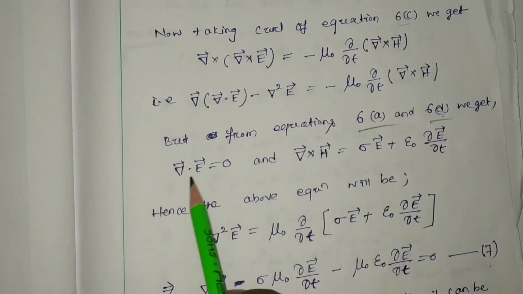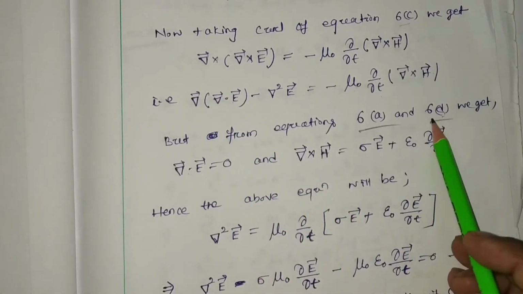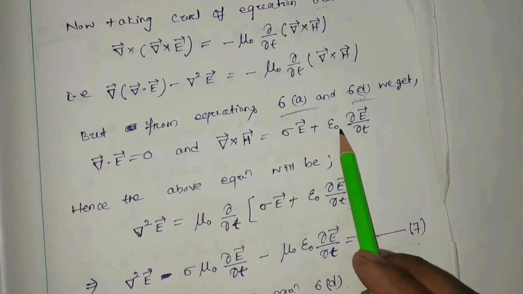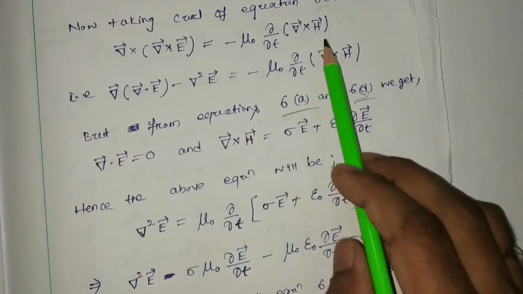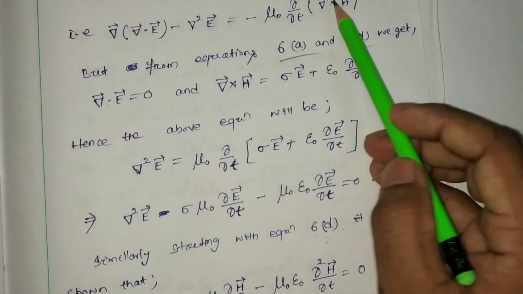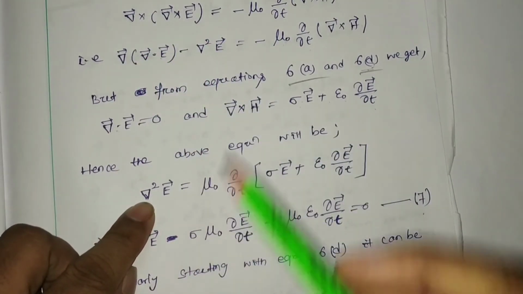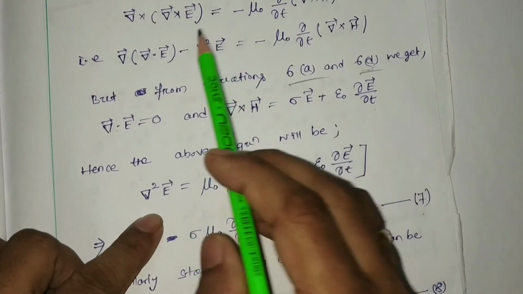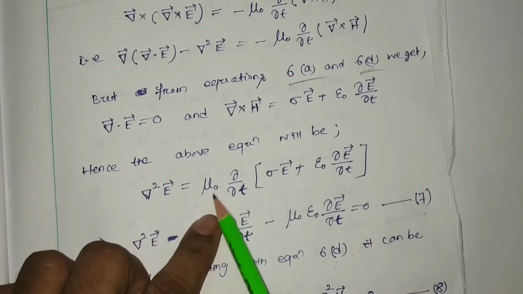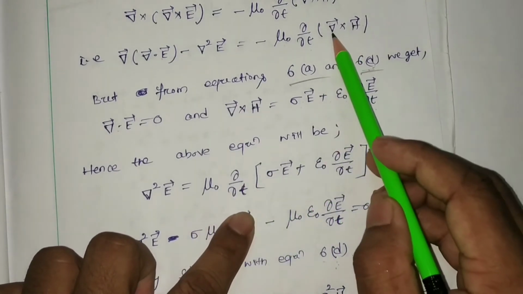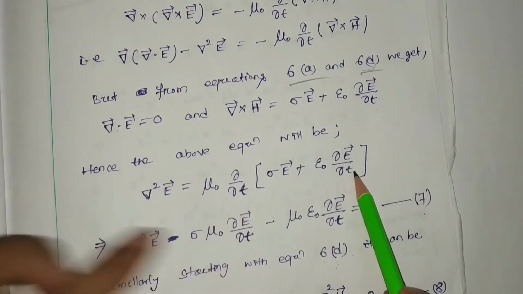So del dot E equal to 0, that means this value will be equal to 0. These two values we put here. Hence in the above equation this value is 0, and the minus sign cancels on the left and right sides.